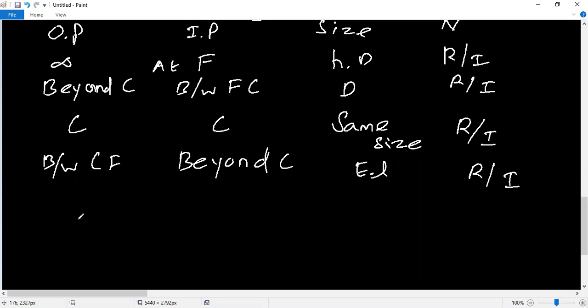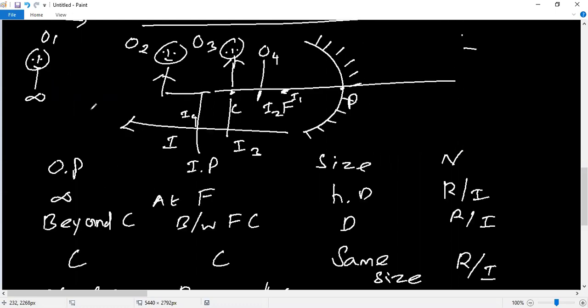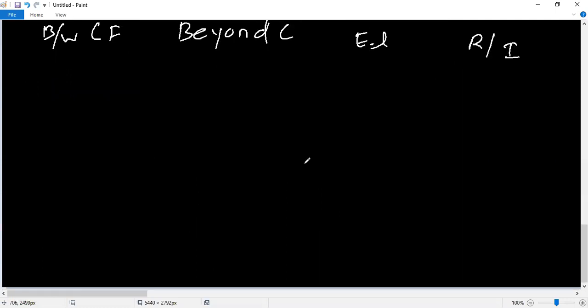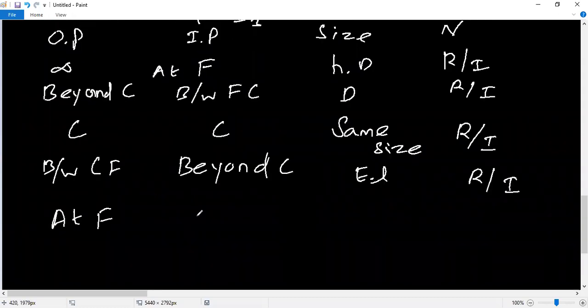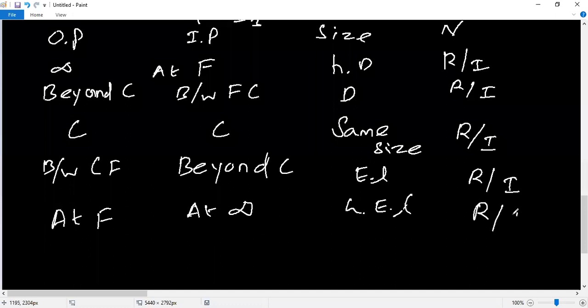The next condition is the fifth condition, at focus. O5 at focus. At focus, the image position is at infinity, the size is highly enlarged, and the nature is real and inverted.